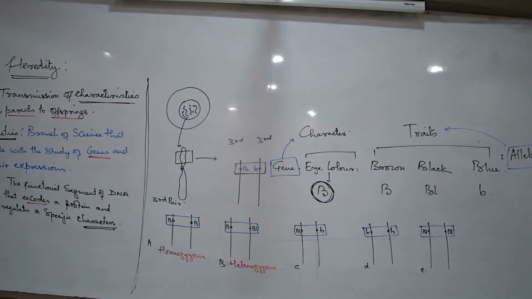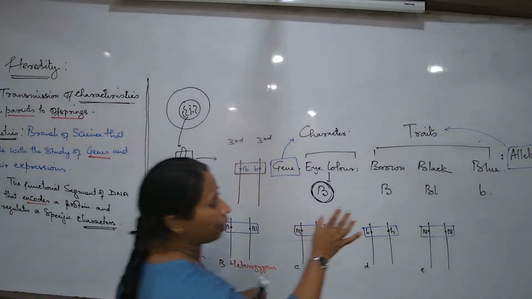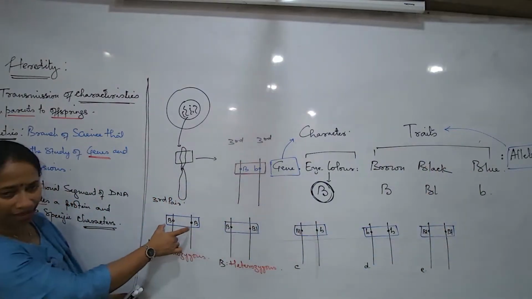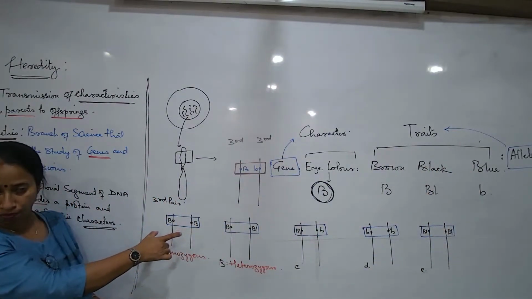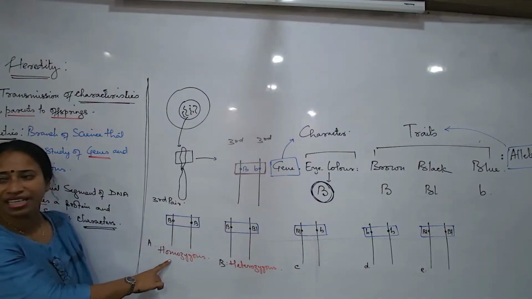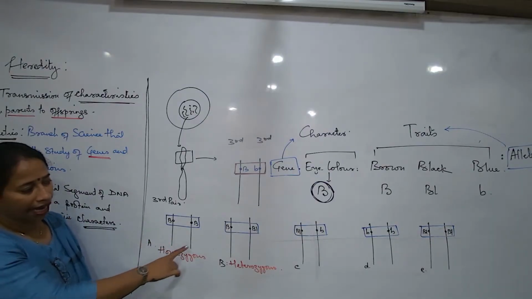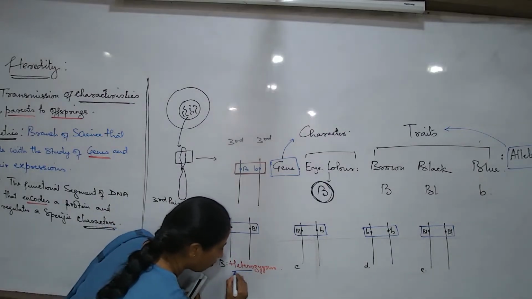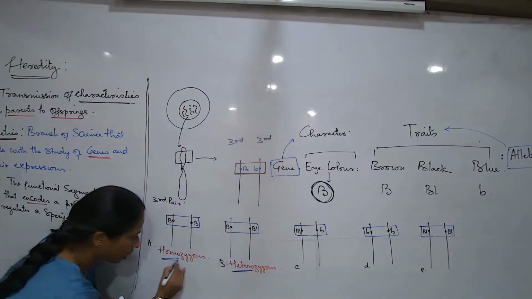Homozygous क्या है? When you look into the pair of chromosome and दोनों chromosome में alleles are identical. Whatever be the allele, I may talk about this or this. अगर allele same है on both the chromosome, it is a homozygous condition. Allele अगर अलग है in the chromosome, then this is a heterozygous condition.